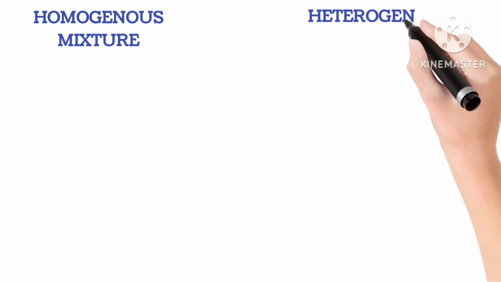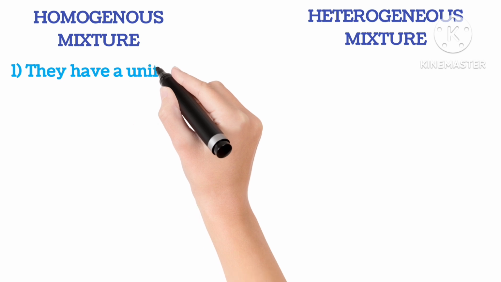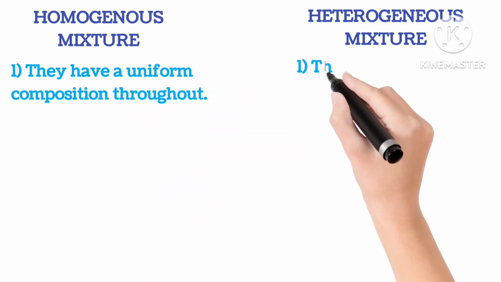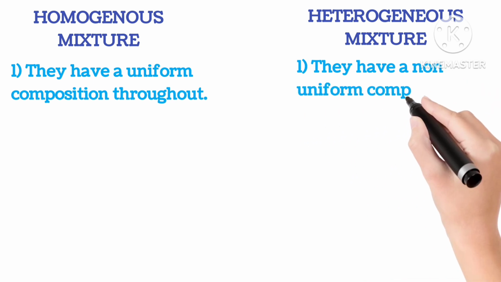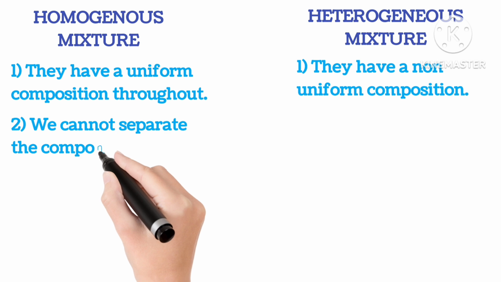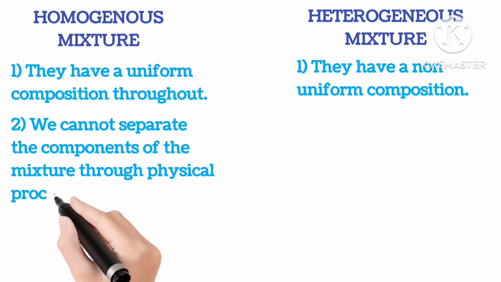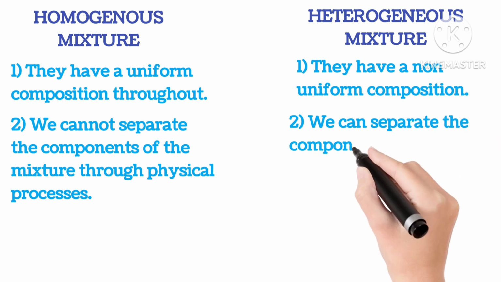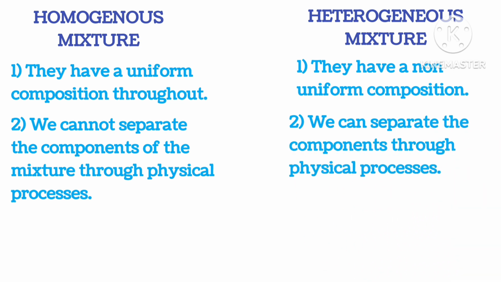Homogeneous mixture and heterogeneous mixture differences. Homogeneous mixtures have uniform composition throughout. Heterogeneous mixtures have non-uniform composition. We cannot separate the components of a homogeneous mixture through physical means. We can separate the components through physical means in a heterogeneous mixture.